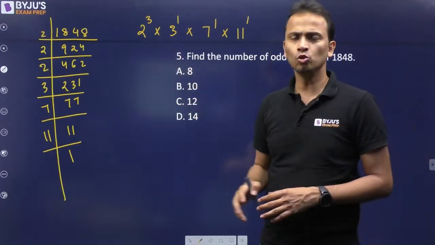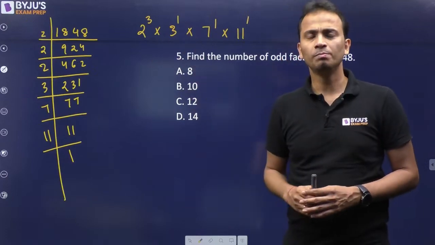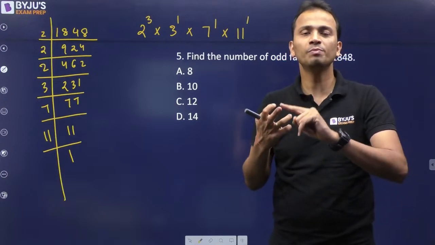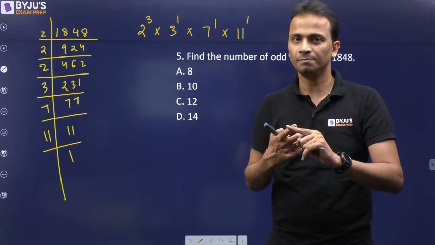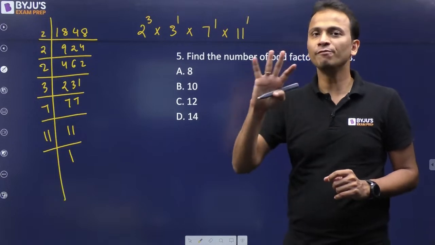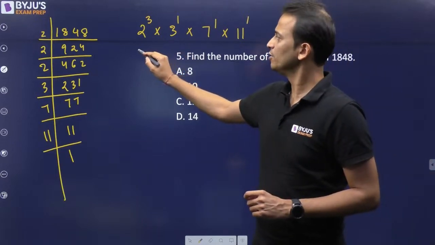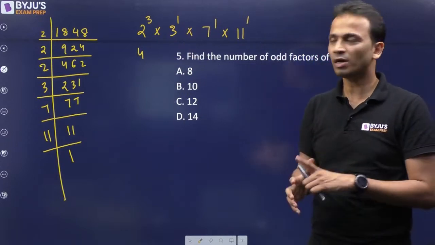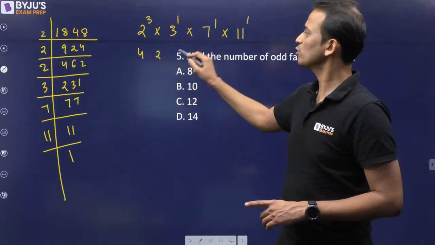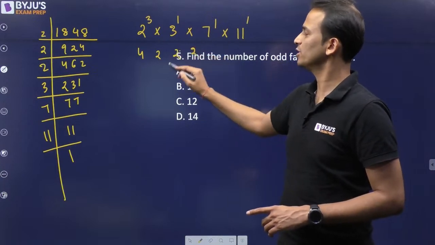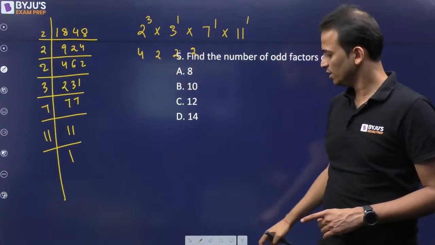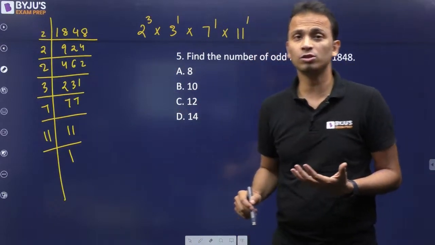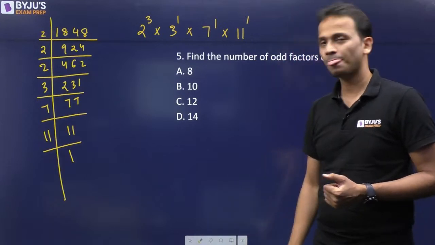So for the power of 2, the maximum power is cube, so I can use 2 raised to the power 0, 2 raised to the power 1, 2 raised to the power 2 and 2 raised to the power 3. So any power of 2 can be used in 4 ways. Then power of 3: 3 raised to the power 0 and 3 raised to the power 1, in 2 ways. Power of 7 in 2 ways, power of 11 in 2 ways. So 4 into 2 into 2 into 2 will give you the total number of factors. If you remember how to find out the total number of factors, right?